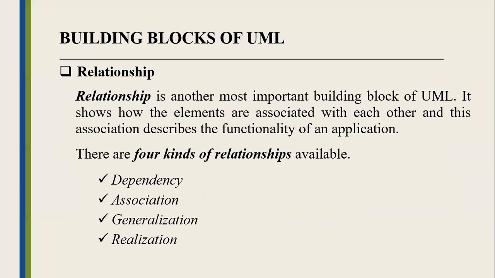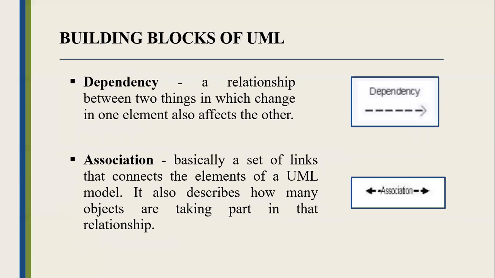So another type is relationship. Relationship is another most important building block of UML. It shows how the elements are associated with each other, and this association describes the functionality of an application. There are four kinds of relationships available: dependency, association, generalization, and realization. Dependency is a relationship between two things in which change in one element also affects the other. Association is basically a set of links that connects the elements of a UML model. It also describes how many objects are taking part in that relationship.